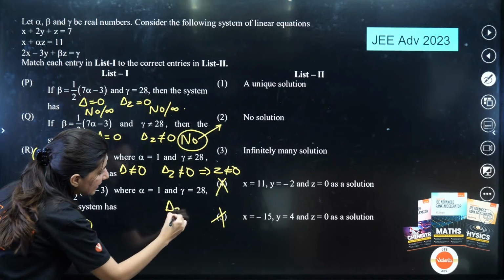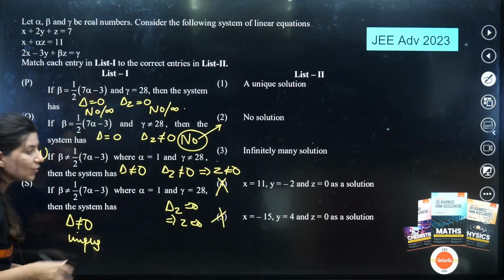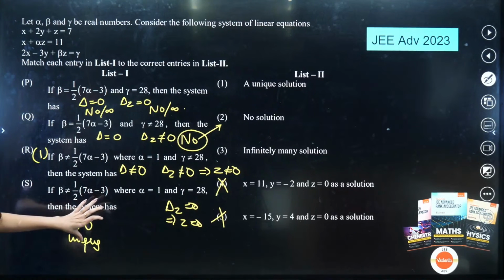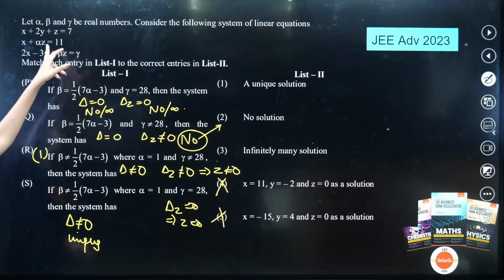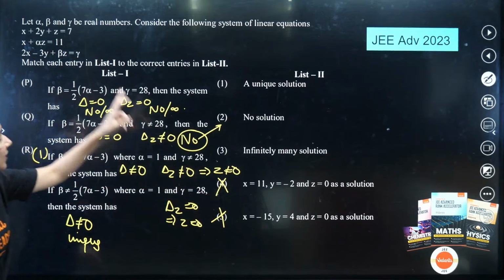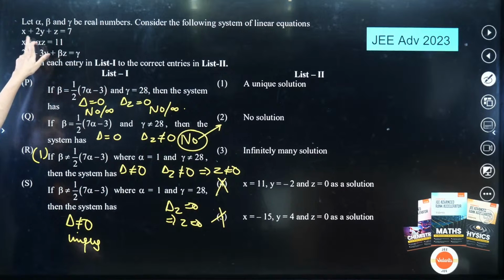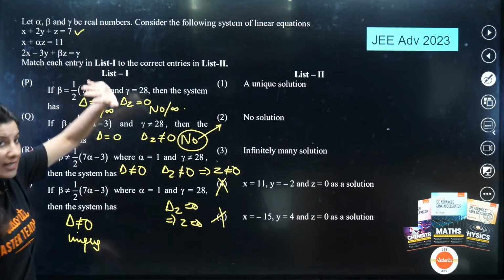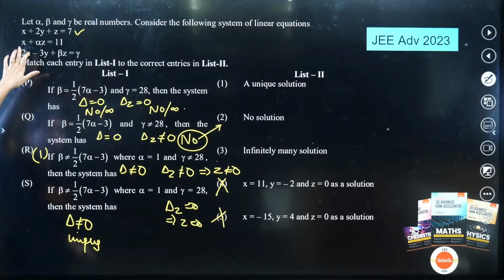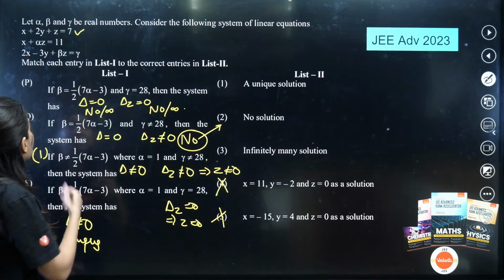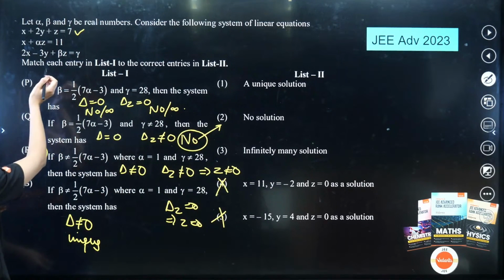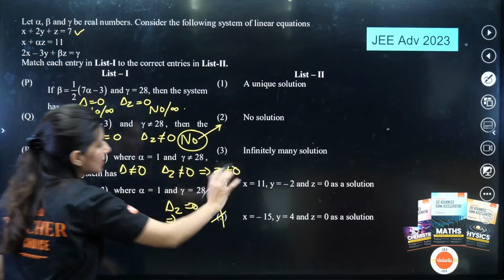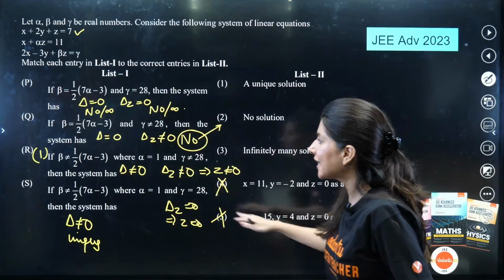And here del z is 0, this implies z is 0. For this you have to check that either 4 or 5 can be correct. Okay, so if you check 5, the moment you put x equals minus 15 and y equals 4, z 0, the first equation is going to satisfy. What about the second equation? So this is minus 15 and 0, so your second equation is not going to satisfy. So 4 or 5, both are incorrect for R and S.